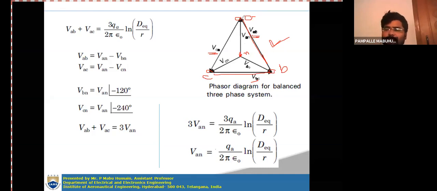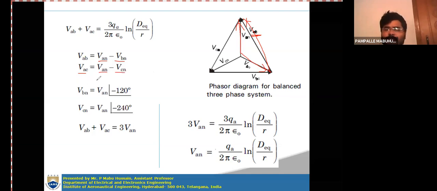Now from this vector diagram, you can say that VAB is VAN minus VBN. The arrow symbols will be like this. In a similar way, VAC can be written as VAN minus VCN.